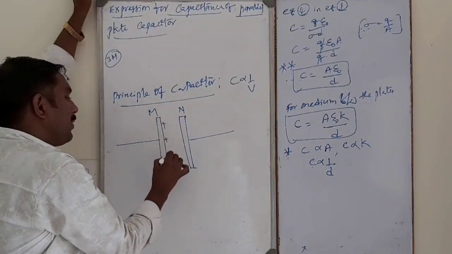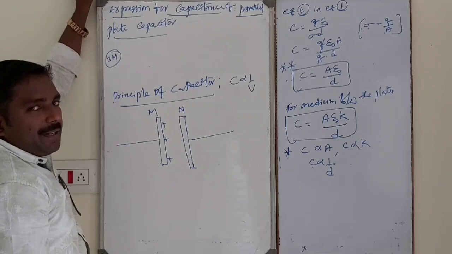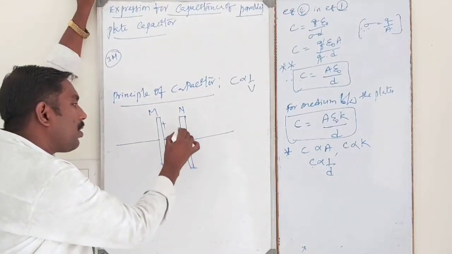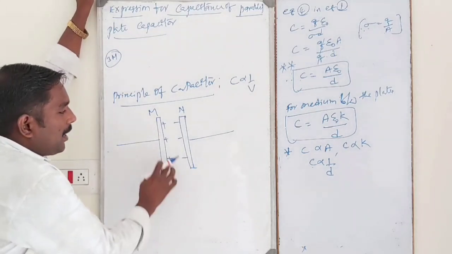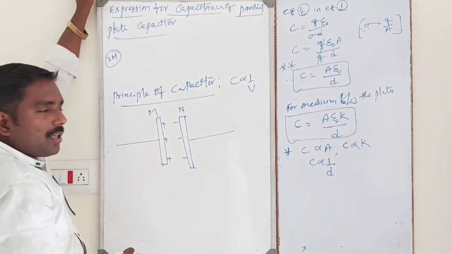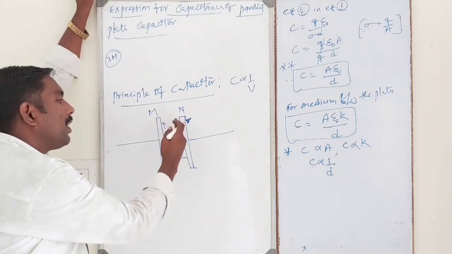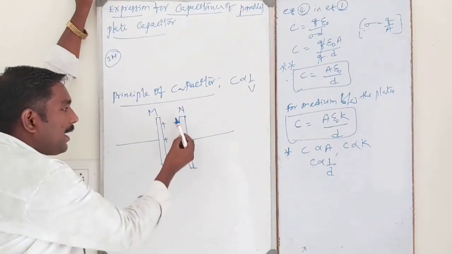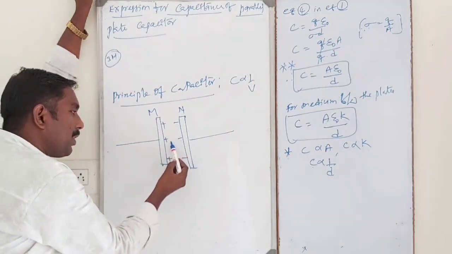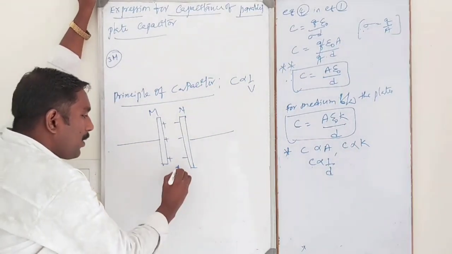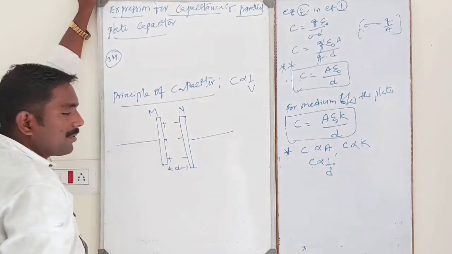A positive charge will be given to the M plate. Because of electrostatic induction, negative charges automatically accumulate on the nearer side of the N plate, which is very close to the M plate. Small d is the distance between the two plates.